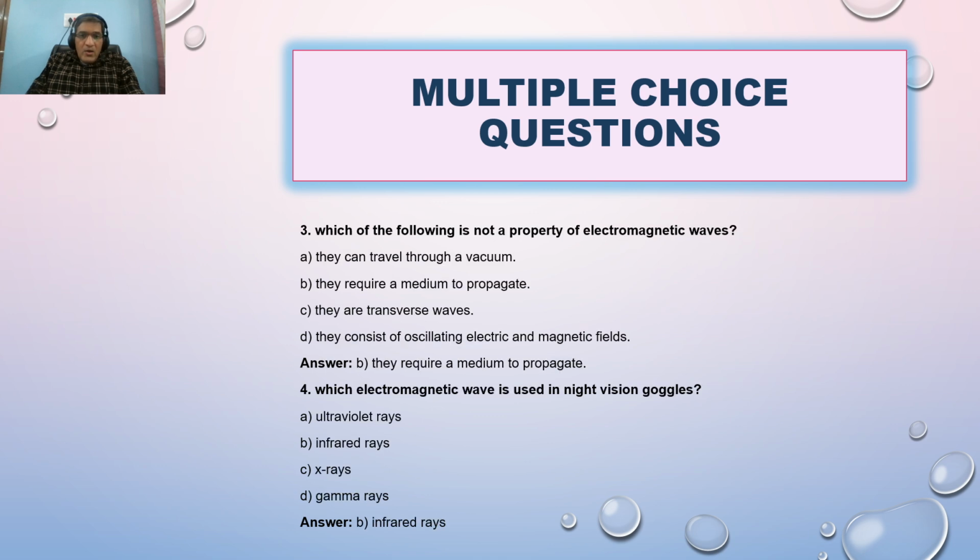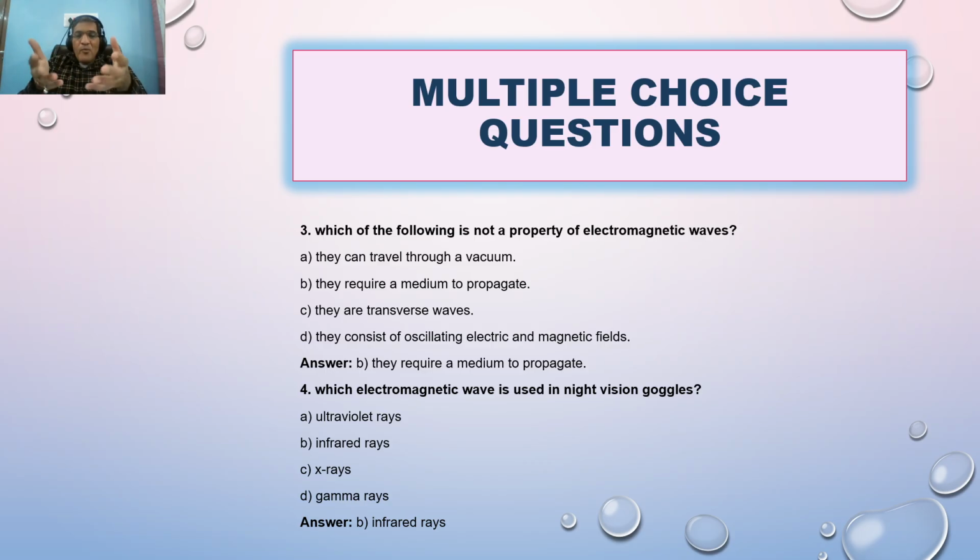Now, which of the following is not a property of electromagnetic waves? The waves can travel through a vacuum. They require a medium to propagate. They are transverse waves. They consist of oscillating electric and magnetic fields. So the answer is very clear: they require a medium to propagate.